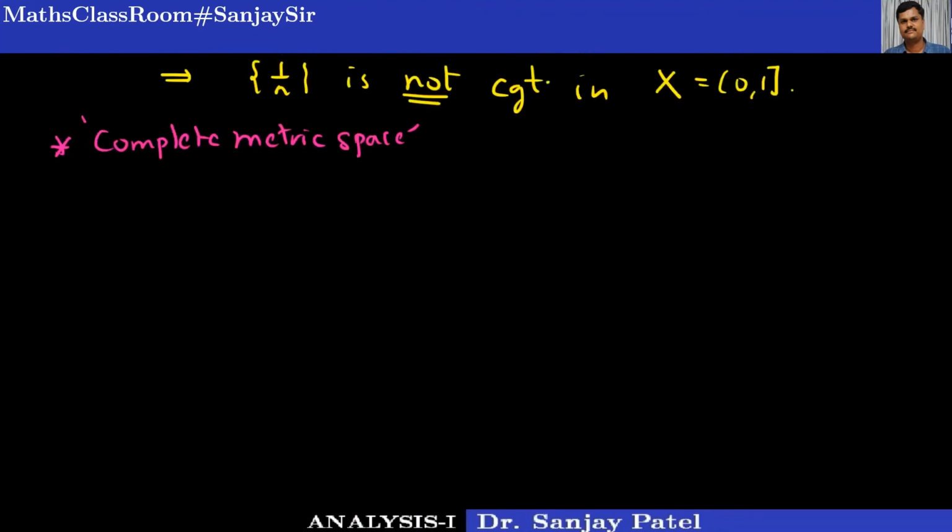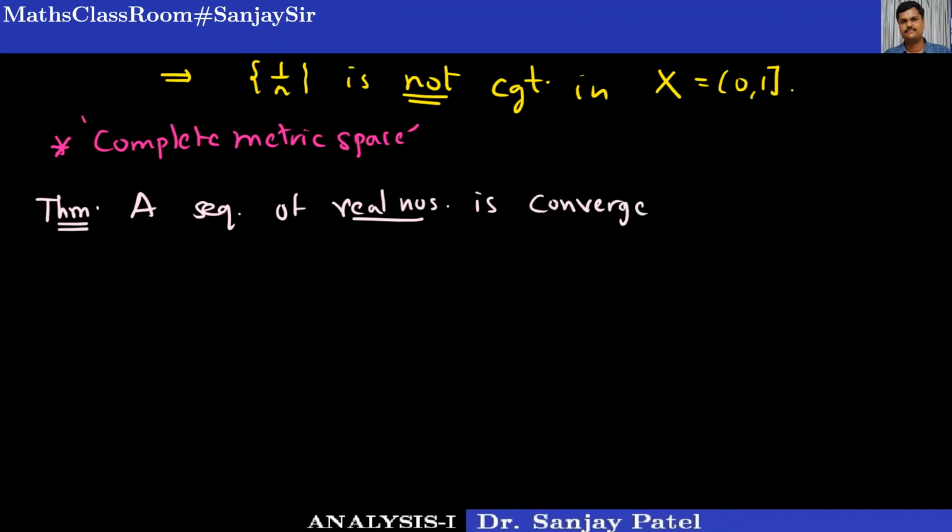But in our case, remember, both are equivalent, meaning the concept of Cauchy sequence and the concept of convergent sequence are the same. So I can combine the two theorems I have proved earlier and write that, very important, a sequence of real numbers is convergent if and only if it is a Cauchy sequence.